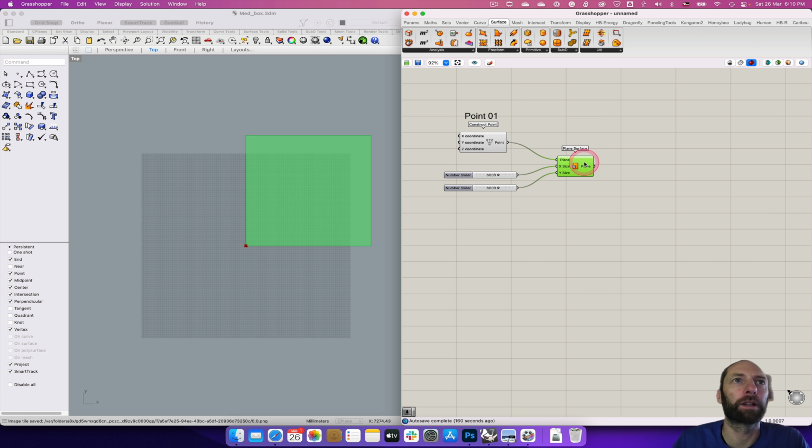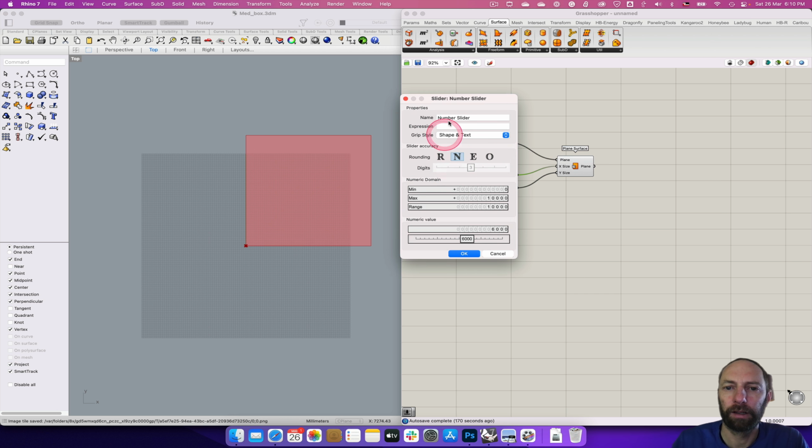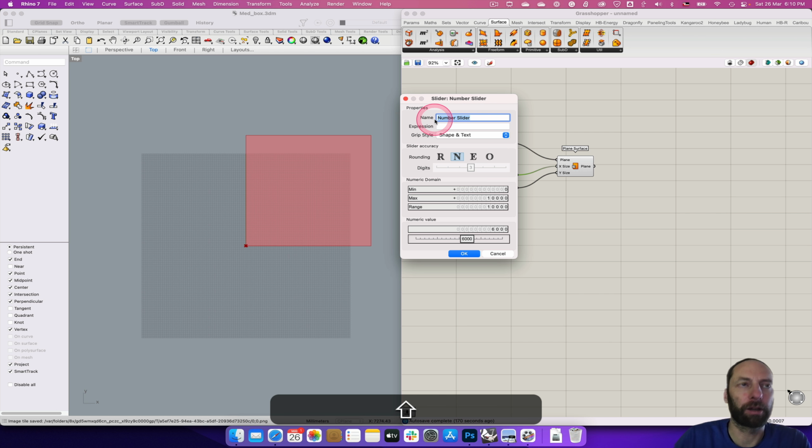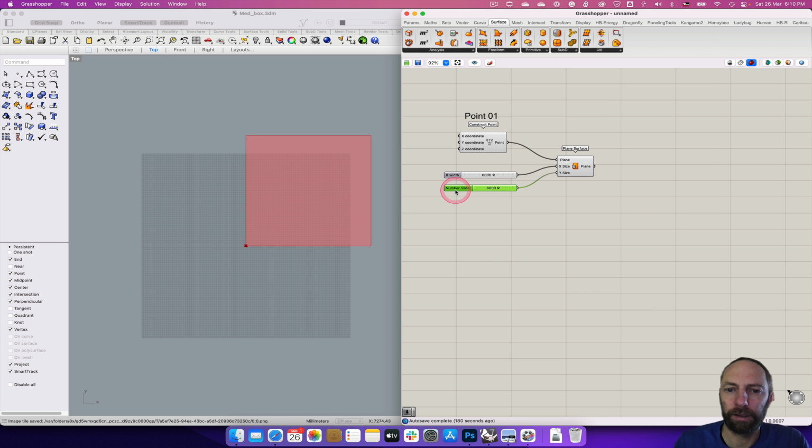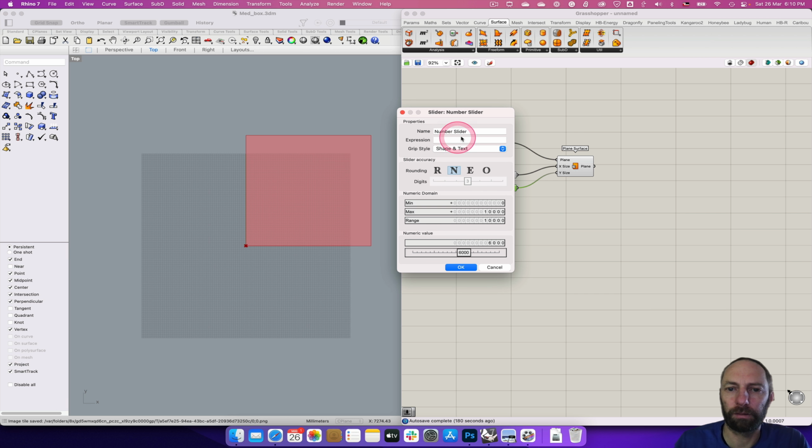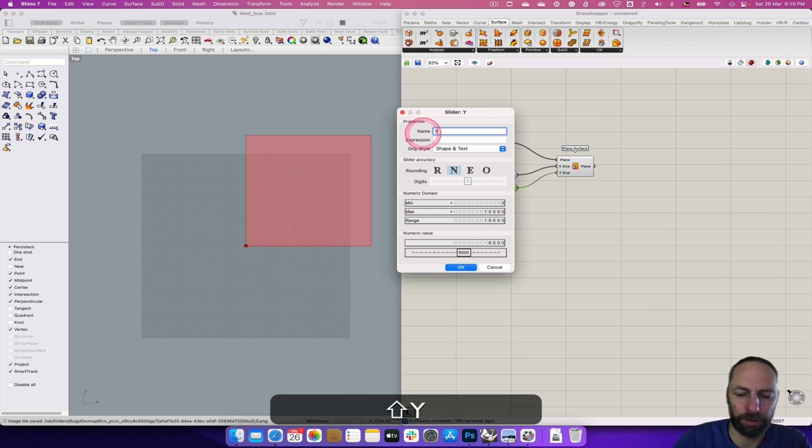So that sort of gives us a bit of a starting point. And let's just name these. So if I double click on that and go X width, so I know what I'm controlling, and then this one can be Y width.